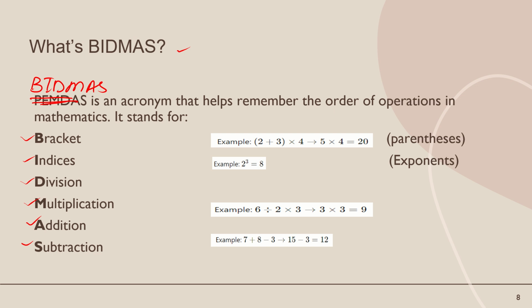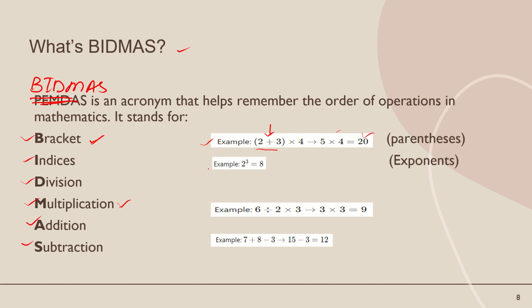Now when you solve any expression, first you will solve the bracket. Okay, let's suppose our example is 2 plus 3 in brackets, multiply 4. So what should we solve first? We should solve the bracket first. 3 plus 2 is equal to 5. After brackets, there is a multiplication, because in this question after the bracket there is a multiplication, so we solve the bracket first, then multiplication. So 3 plus 2 is equal to 5, then multiply 4. The answer will be 20.